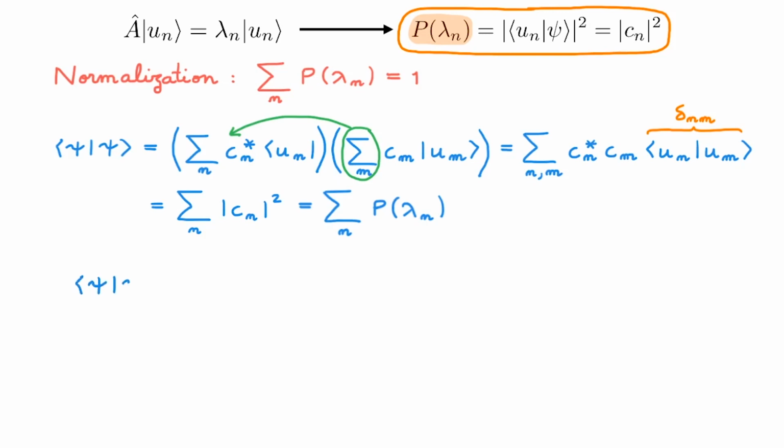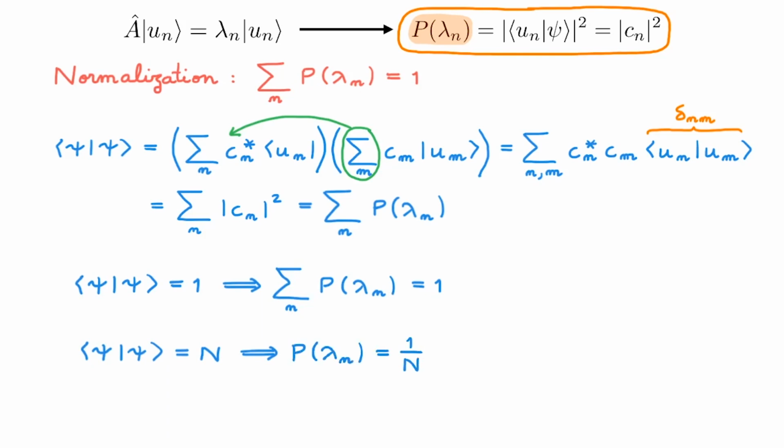If the state psi is normalized, then we correctly get that the sum over the probabilities of all possible outcomes gives 1. However, if psi is not normalized, but instead this bracket is equal to some other value N, then the probabilities as written in postulate 4 don't add up to 1. To ensure that they do add up to 1, we need to modify the probability and rescale it by the normalization N. We can also replace the norm by the bracket of psi with itself, and we get this final expression. So this is telling us that we can generalize postulate 4 to the case where the state psi of the system is not normalized if we use this expression here.